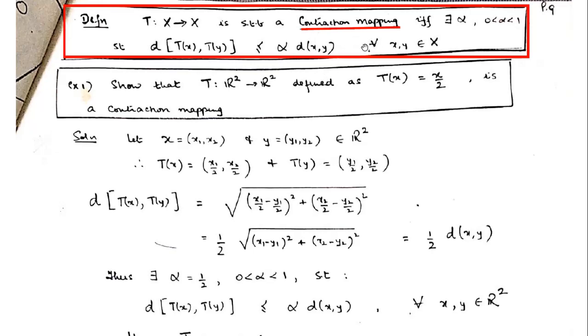So effectively, translating the inequality, for a contraction mapping, if alpha exists between 0 and 1, then in particular the distance between the image points will be strictly less than the distance between the original points x and y. So the distance between the image points will be shrinking. If we have some set, all the points will be shrinking, meaning the distances will be coming closer and closer to something.